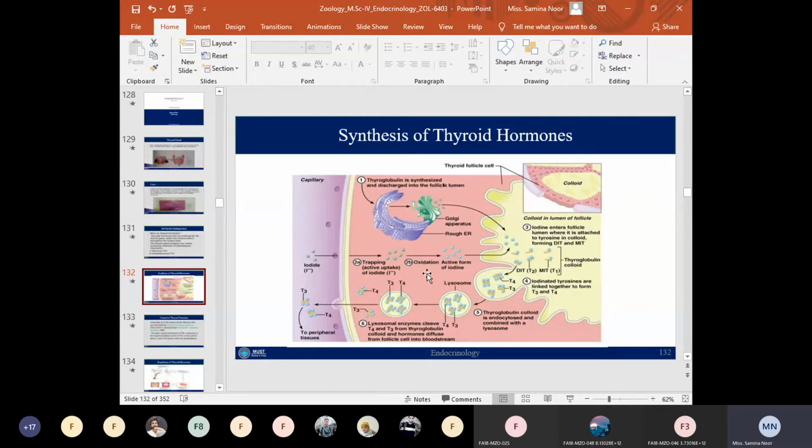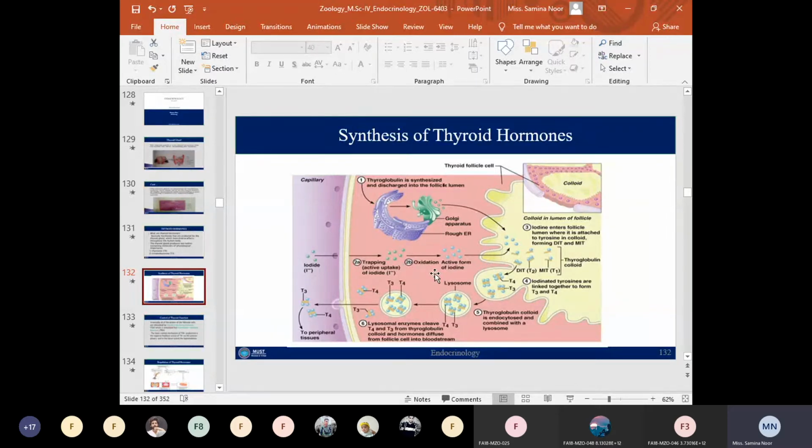Next step is the oxidation of the iodide ions into the active form of iodine. For this purpose, the oxidation of the iodine is done by enzymes such as the peroxidase enzyme, along with hydrogen peroxide.